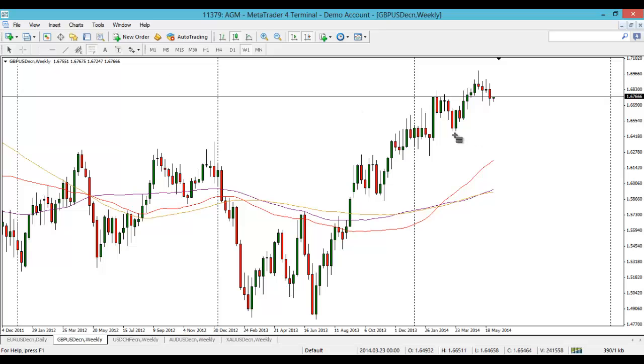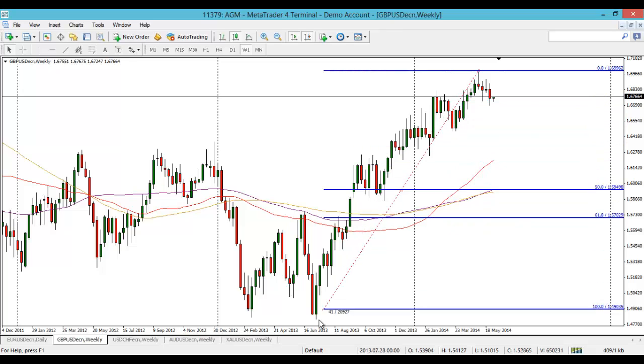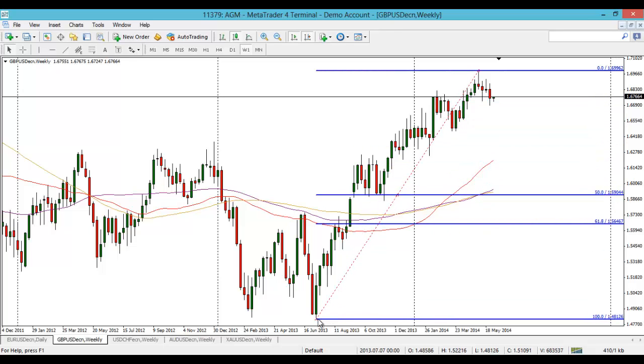And interestingly, this fib move here is that recent swing low to swing high, nice uptrend, retrace down to the 50% zone. We had a weekly close above last week, and you can already see this week we've come back down, tested this 50% a bit, and it's starting to pop up. So I'll not be surprised to see another stab at these highs over the next couple of weeks. But I still think the bigger picture is due a retrace. But that will be dependent on the data this week.